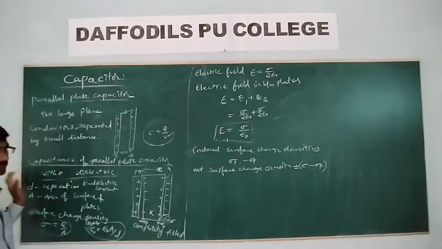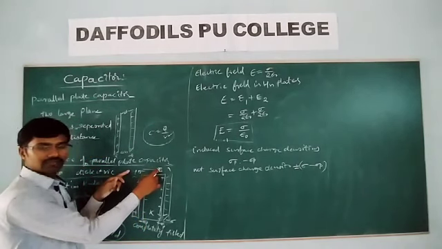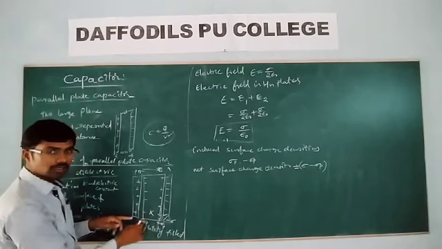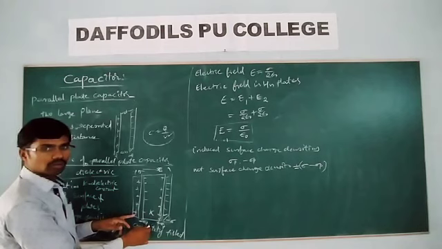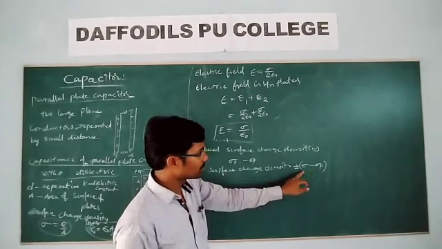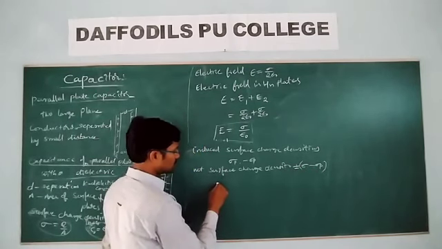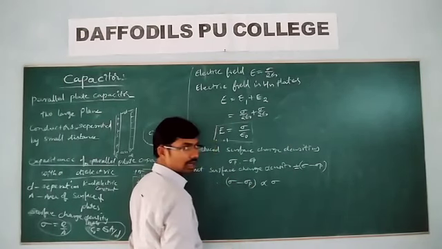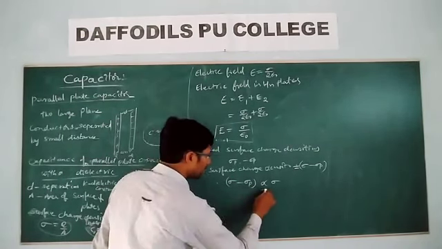So the electric field is equal to sigma by epsilon. Remember, the more the surface charge density, the more the electric field developed. The more the electric field developed, the more the induced, polarized surface charge density. Therefore, sigma minus sigma p, the net surface charge density, is directly proportional to sigma. Removing the proportionality constant, sigma minus sigma p is equal to sigma by k.